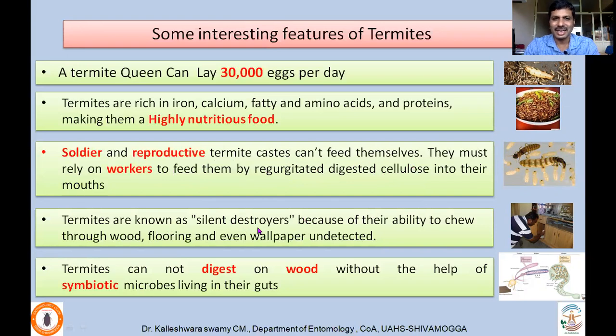Termites are known as silent destroyers, because of their ability to chew through wood, flooring, and even wallpaper undetected. If you are not careful, all sorts of food may be attacked at your home, and one day you will find that type of damage. Termites cannot digest wood without the help of symbionts. On their own, they do not have the ability to digest wood. They possess a large amount of different species of symbionts inside their gut, and those microbes help in the digestion of the wood cellulose.